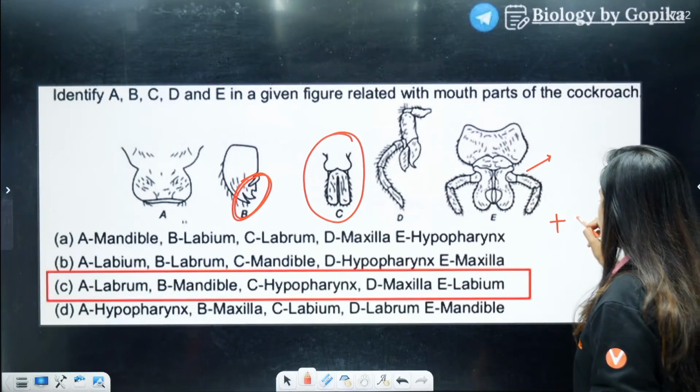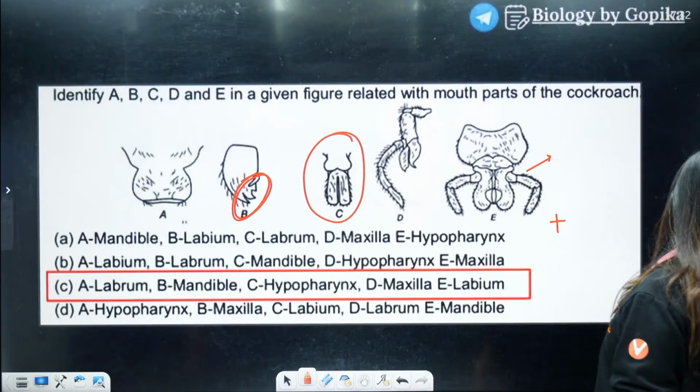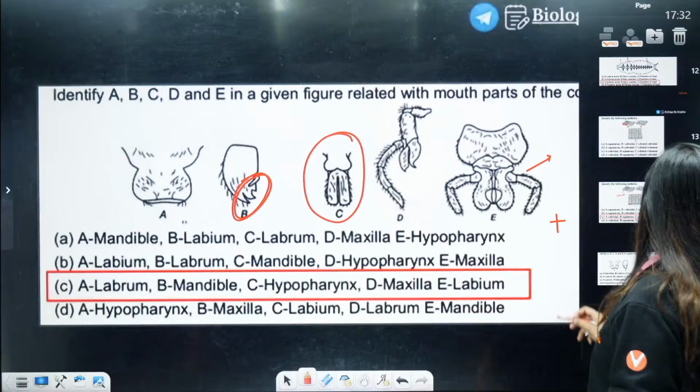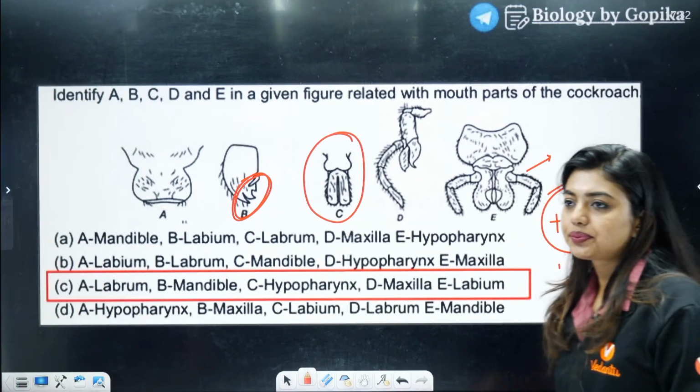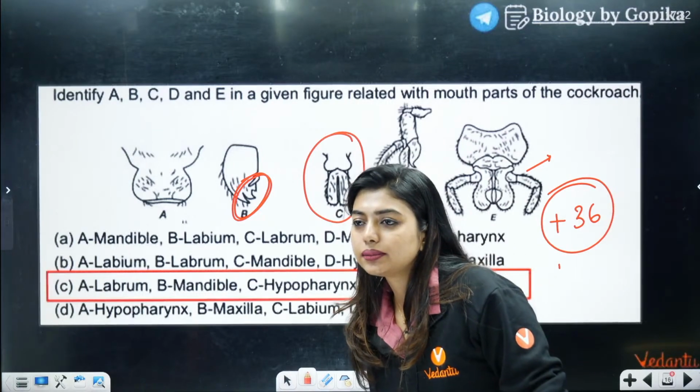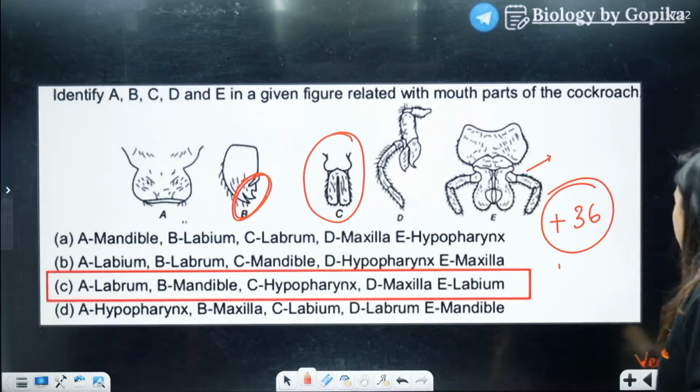So, what's your marks? 36, no? 32 you people got before? 36. Yes, 36. Clear? Okay. Moving on to the next question.